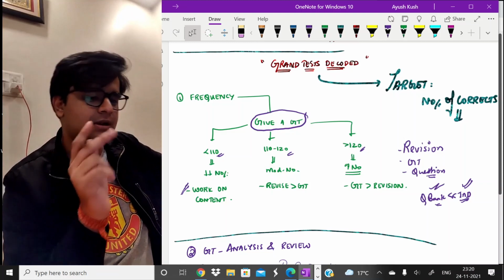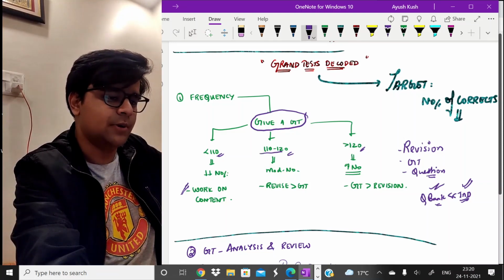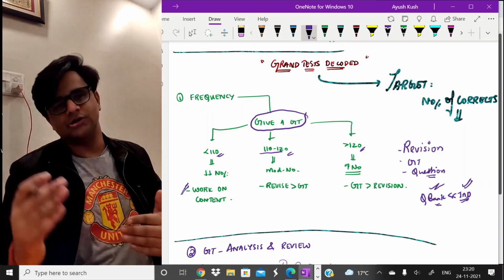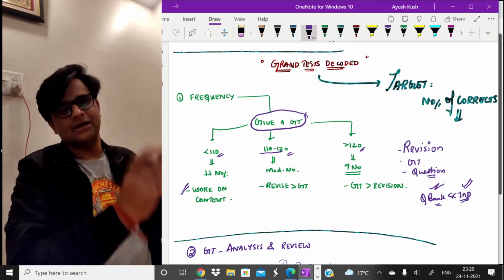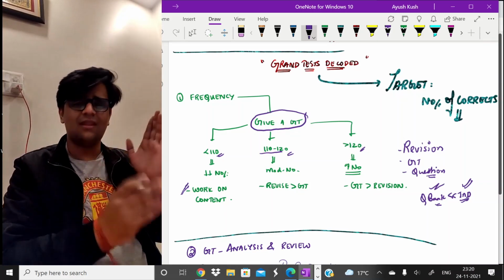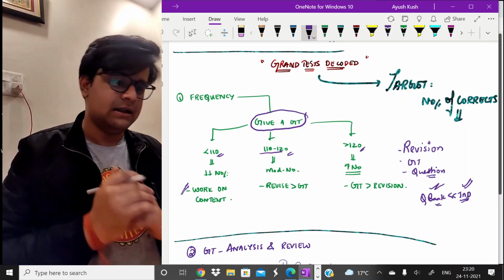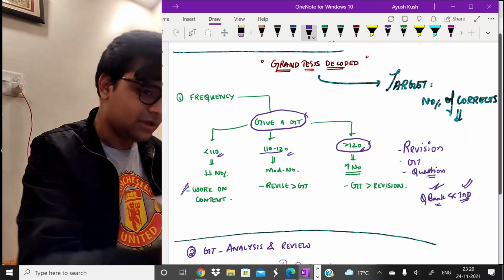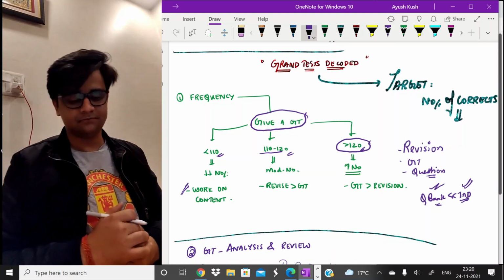Second category of people, between 110 to 120. You are falling slightly in the moderate zone, so you need to revise your content also. You need to work on your content also, and you need to give grand tests as well. And the last one is more than 120. This is the category even I'll fit in at this point.